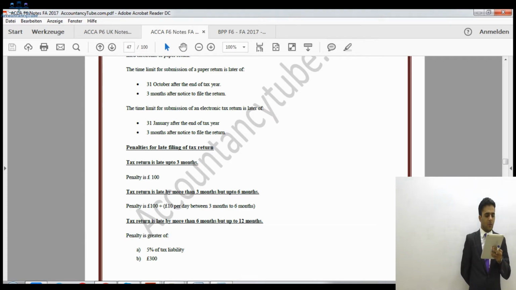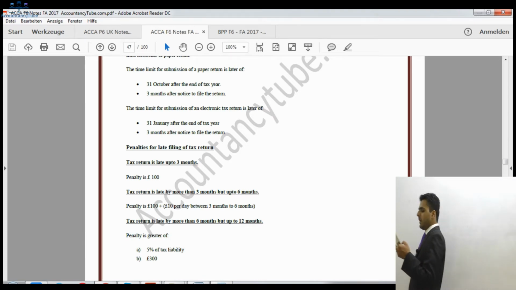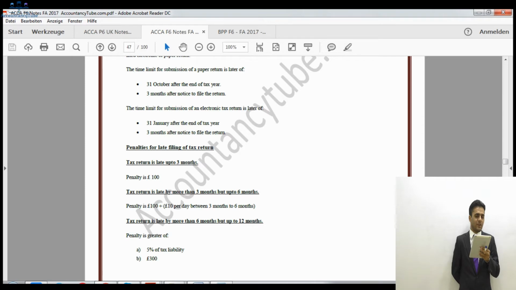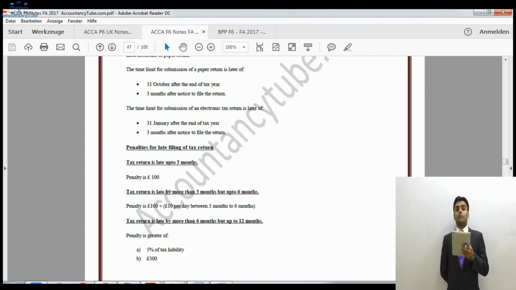Penalties for late filing of a tax return. Now, if a tax return is up to 3 months late, the penalty will be fixed at £100. But there will be £10 per day between 3 months to 6 months. All right. So between 3 months to 6 months means there will be 90 days. So if you're submitting on the last day of the 6 months, your total penalty would be £1,000, because £10 per day times 90 days would be £900, plus this £100 as well. So the total amount would be £1,000.